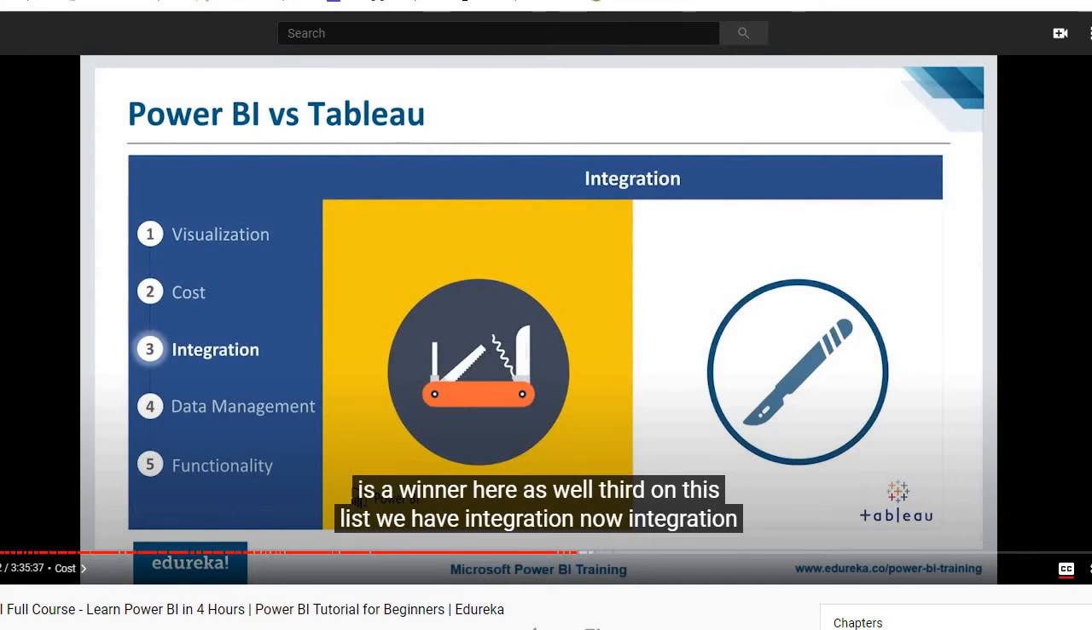Third on this list, we have integration. Now, integration, again, kind of boils down to perspective, like the visualization factor did. This is because these two serve completely different functionalities. If you take a look at Power BI, it gives you great integration capabilities. How? It acts more like a Swiss Army knife. That is, it readily integrates with various other tools.